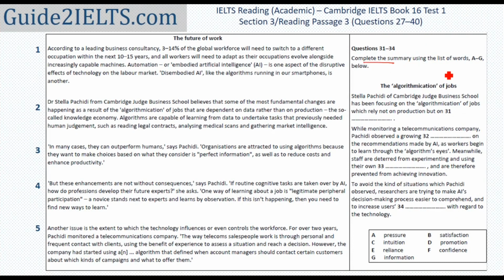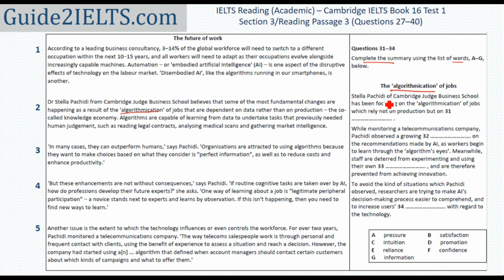We start with the next set of questions now, which is complete the summary or fill in the blanks. The instruction says that we have to choose the right word. Do understand that if the answer is pressure and if you write pressure in your answer sheet instead of A, it will be marked wrong. We came across this word in the second paragraph for the first time here. So this is where I'll start looking for the answer.